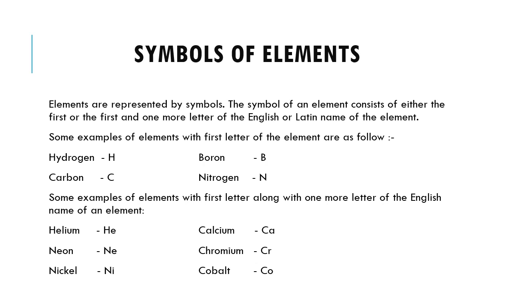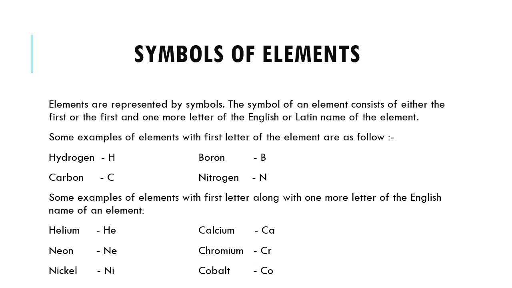Now some examples of elements with the first letter along with one more letter of the English name. In chemistry, we have one more pattern of symbols. In this category, we take the first letter and one more letter of the English name. For example, helium.